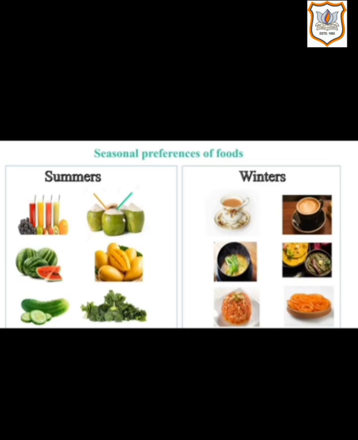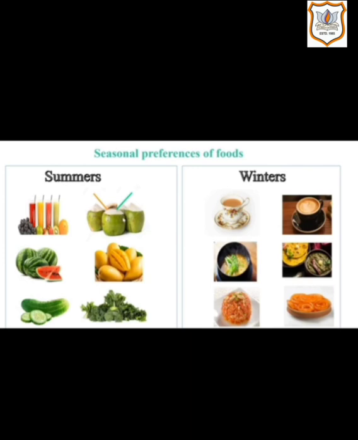There are also some varieties of food which are consumed as per season. That is, some fruits or vegetables are only seen during summer. In summer, during hot days, we prefer something very cool, that is cold drinks, juices, coconut water, watermelon, mango, cucumber and so on.